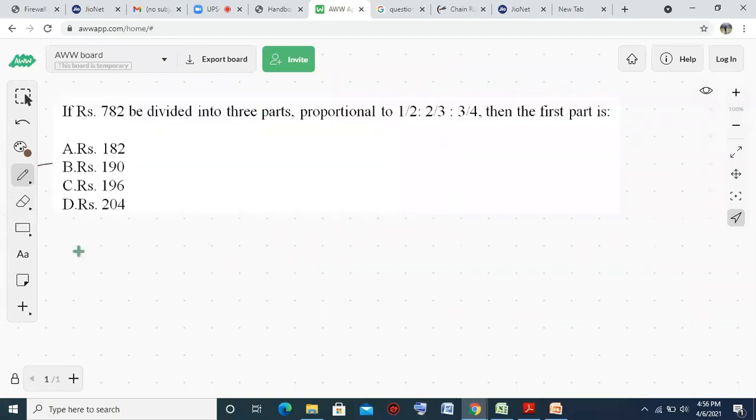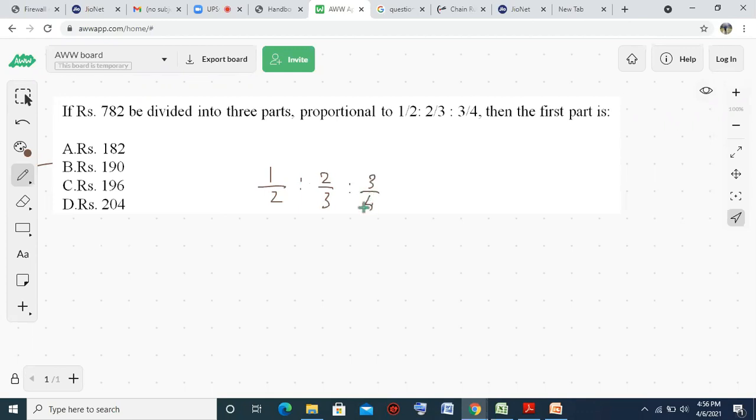So 1:3:4, sir. No, it is not 1:2:3. It is 1/2, 2/3, and 3/4. We cannot combine, sir. It is already in a combined form, but it is in a fractional format.